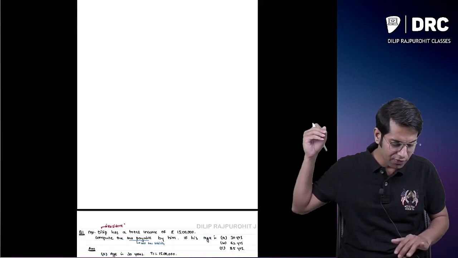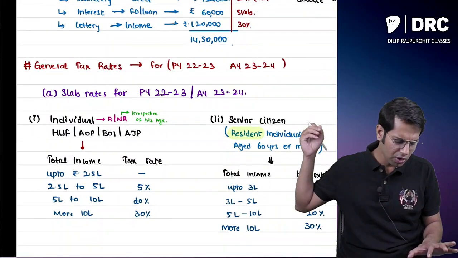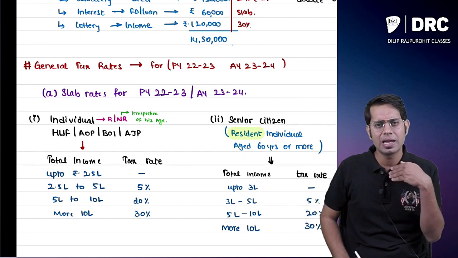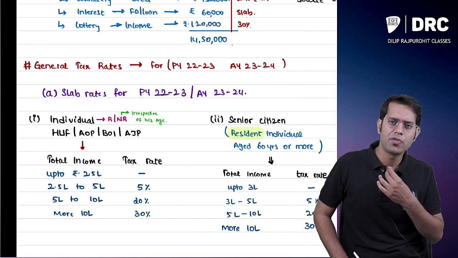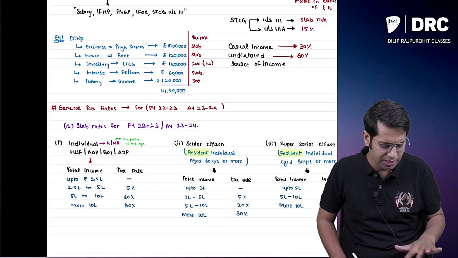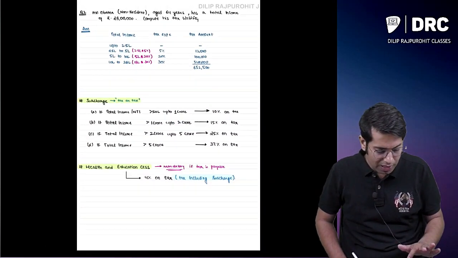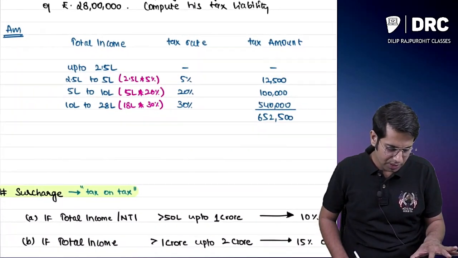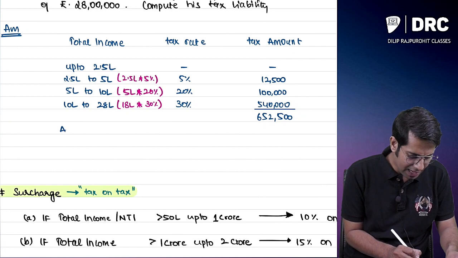Not only for individual, HUF, AOP, BOI, but any other type of person also. If you are finding tax for a partnership firm, a company, cooperative societies, local authorities, etc., for everyone you will have to add something called cess. Cess is mandatory. So now here also I will add